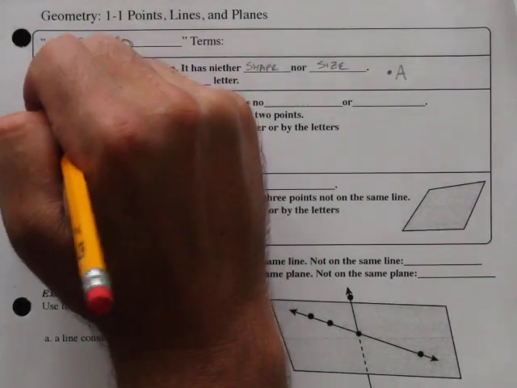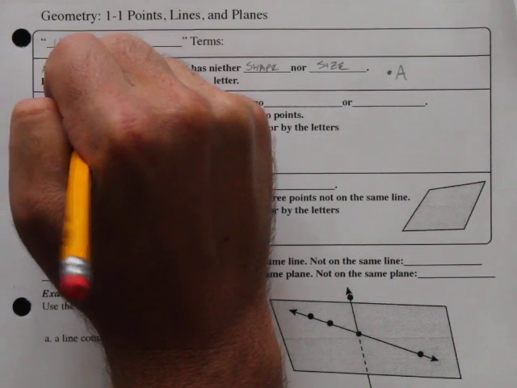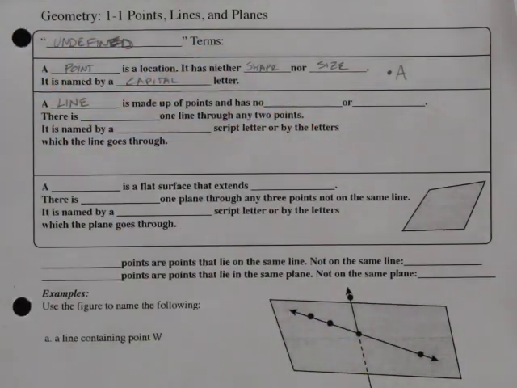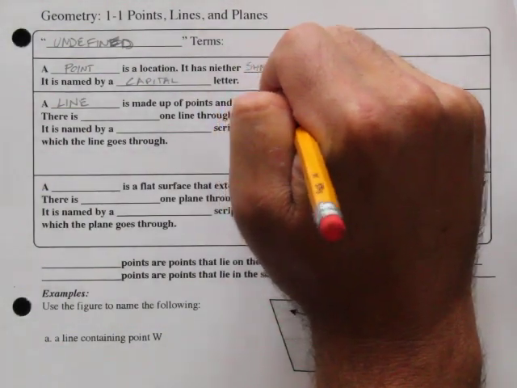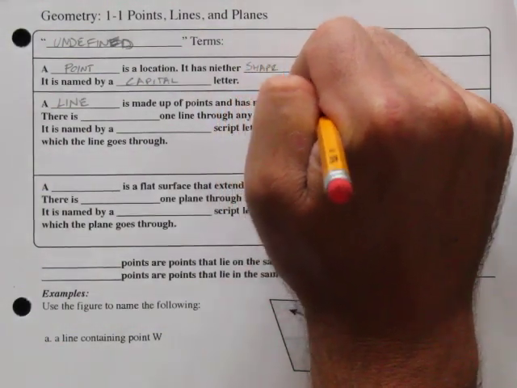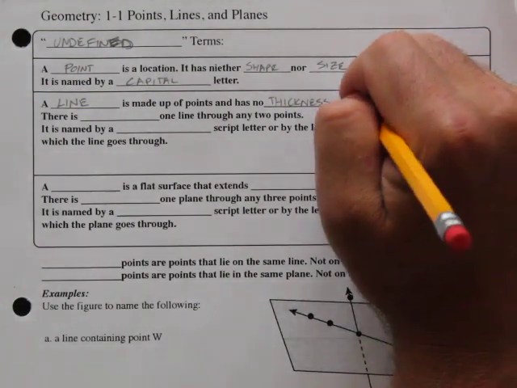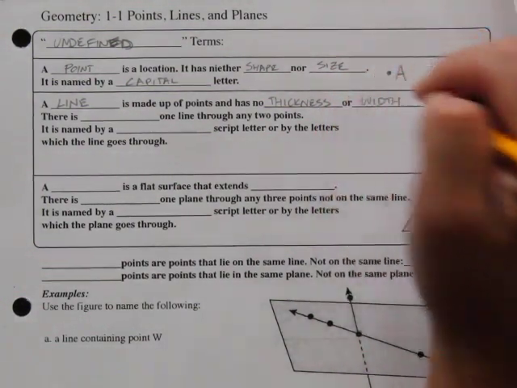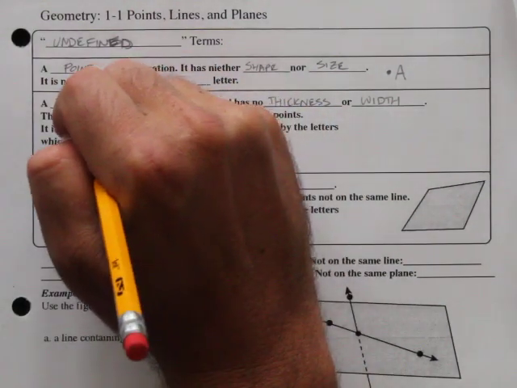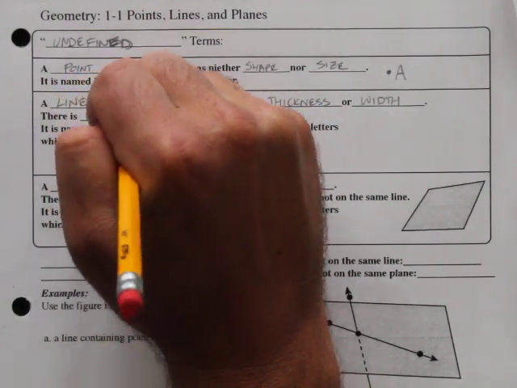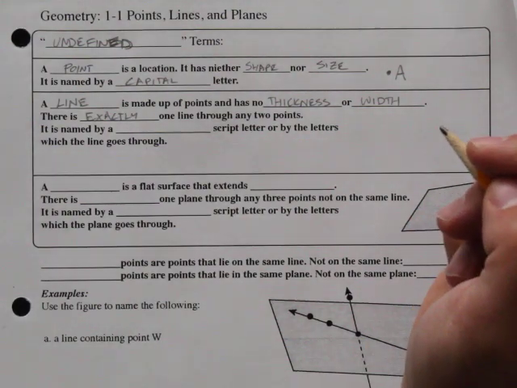A line is made up of points that has no thickness or width. There is exactly one line through any 2 points.